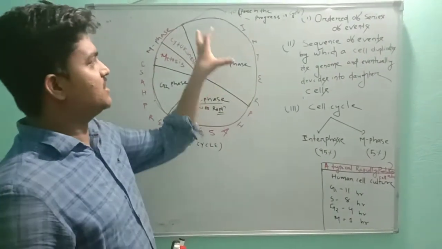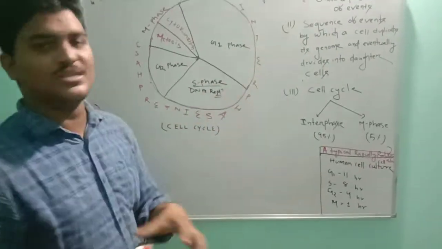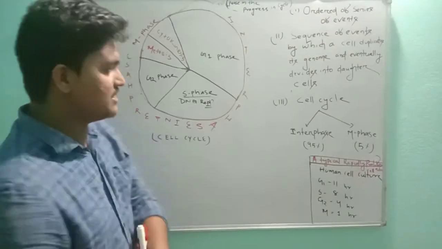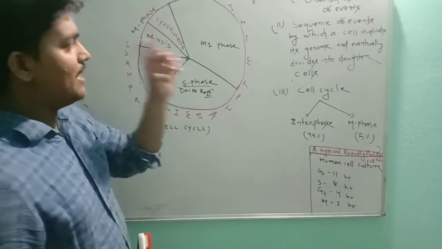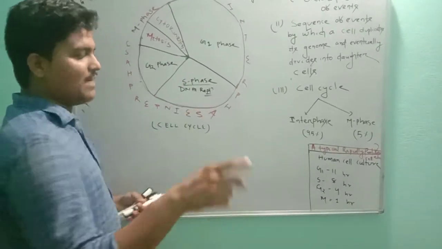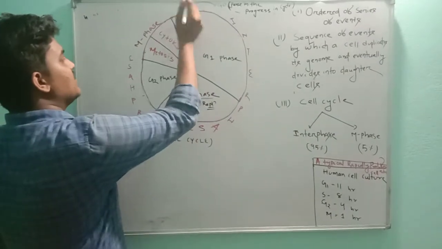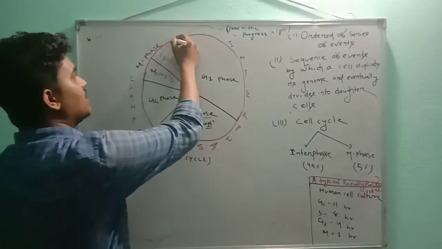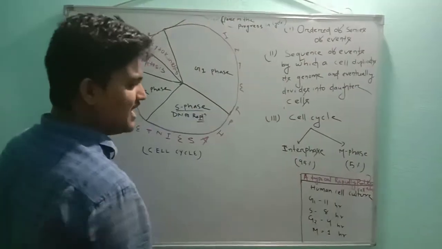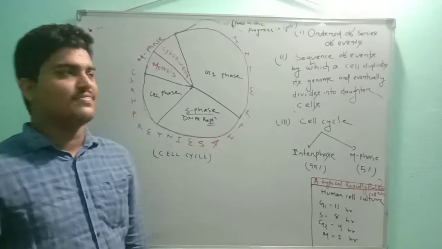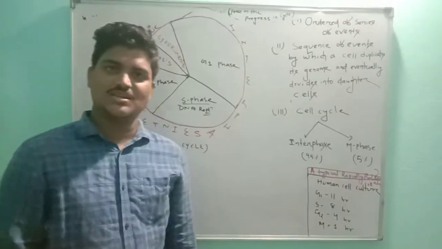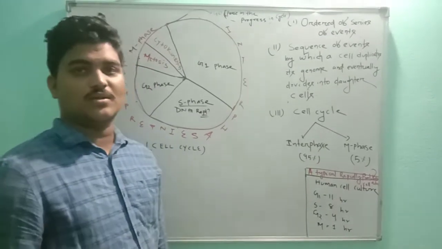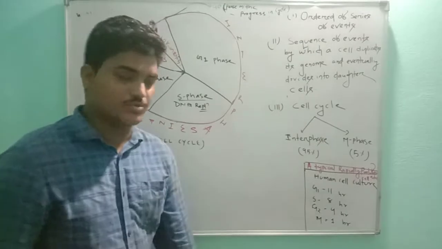Today we just discuss what is the cell cycle, which is the sequence of events by which the cell duplicates its genome and eventually divides into two daughter cells. Another thing I have to mention here: in some cases, after completing the M phase, when new daughter cells are produced, some cells enter into a special phase called G0 phase, where there is a pause in the progression of the cell cycle and the cell remains in that state until it resumes the cell cycle or proliferation process.